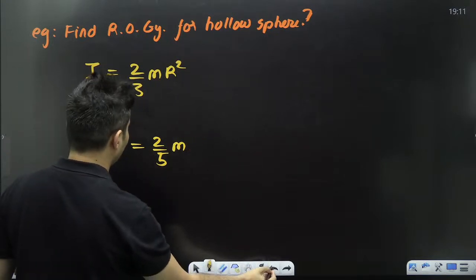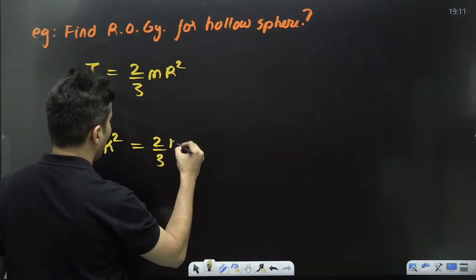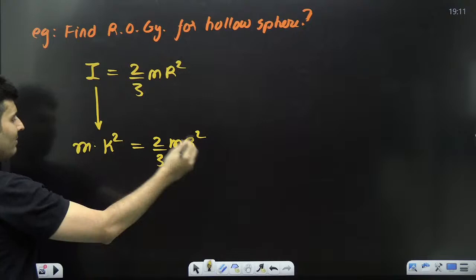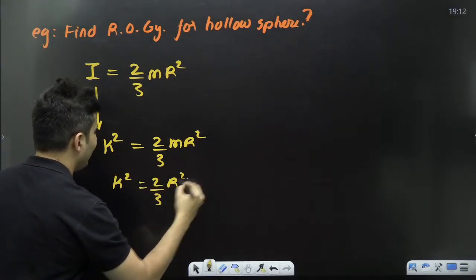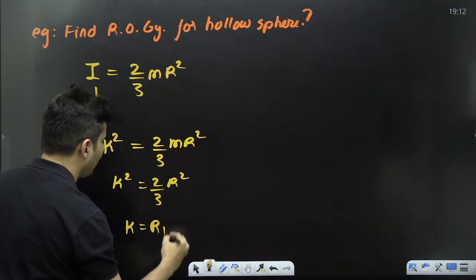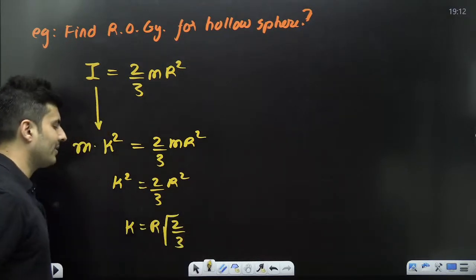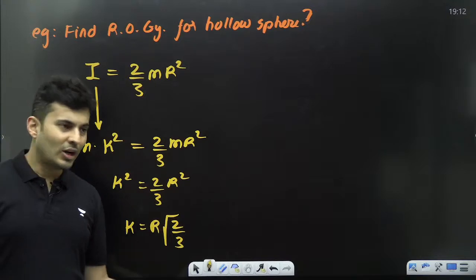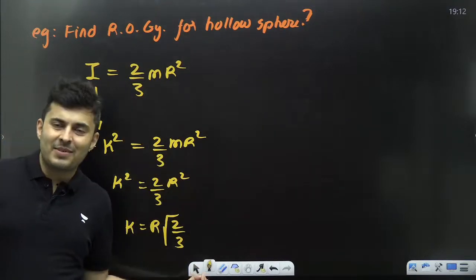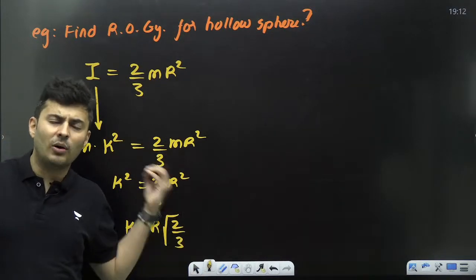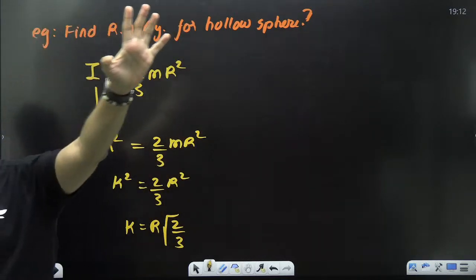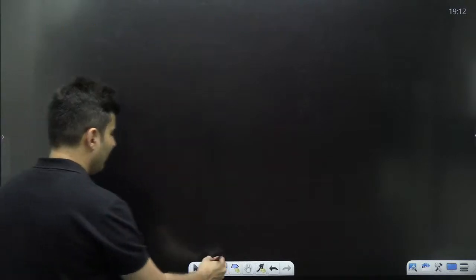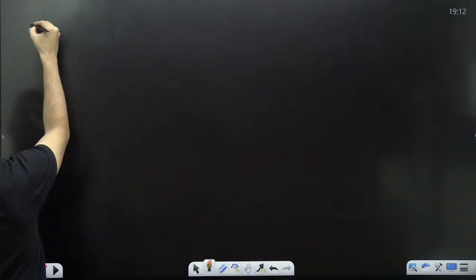Sorry, not 2 by 5, 2 by 3 mr square. It's hollow. m cancels. k square will be 2 by 3 times r square. So k will be r times root of 2 by 3. That's it. That's the answer. So at this distance, when the mass is placed, it has the same behavior or inertia as that of the hollow sphere. Same behavior.